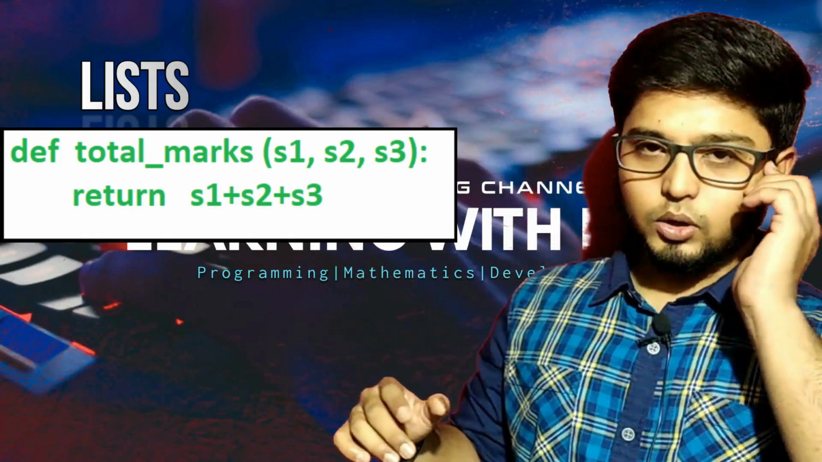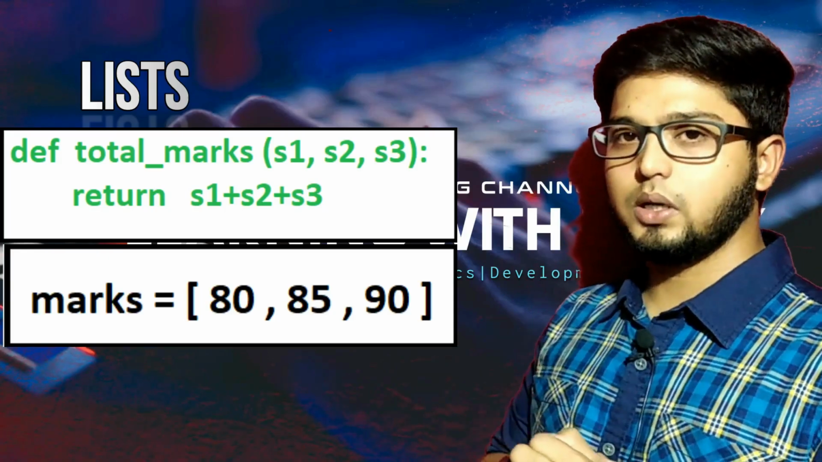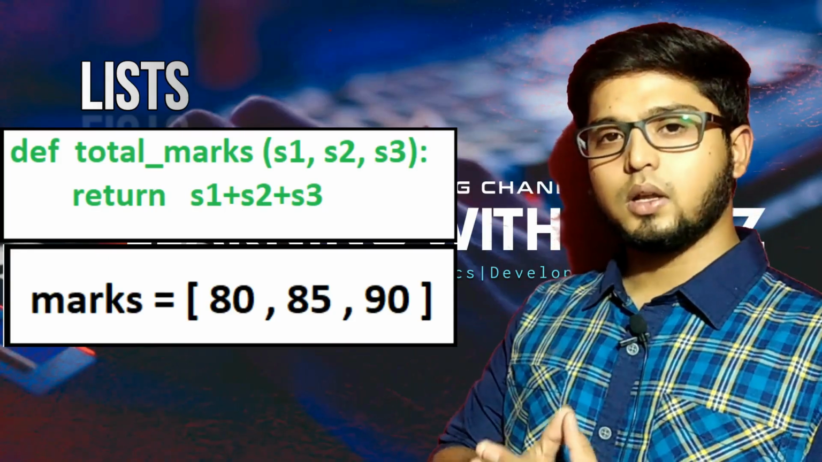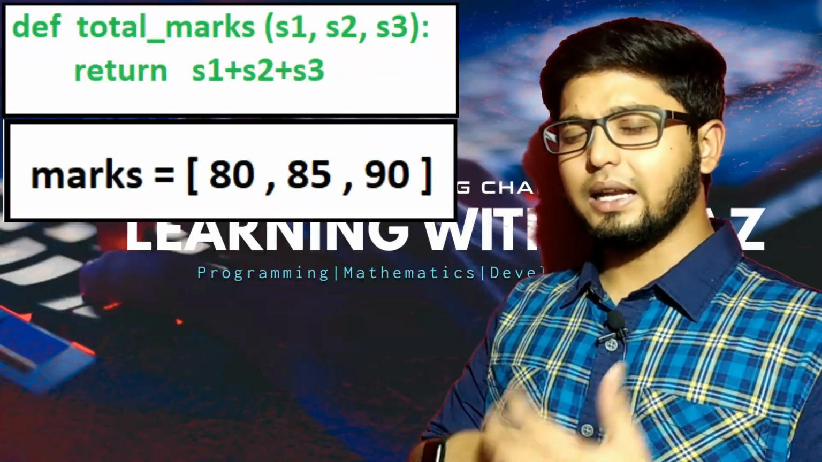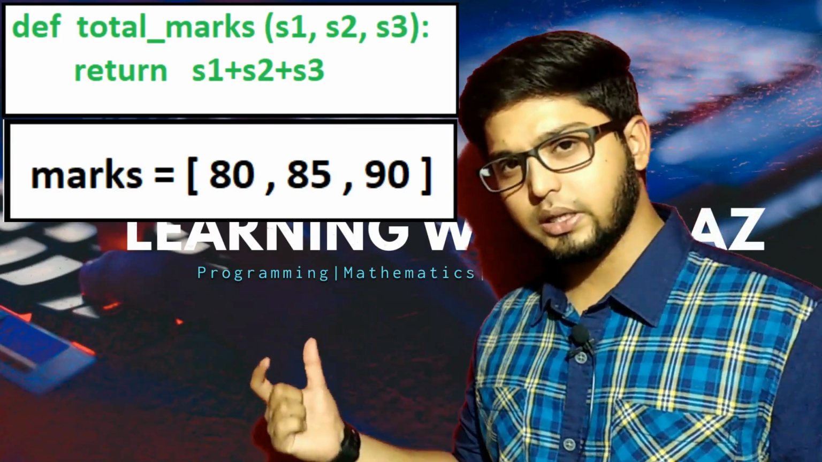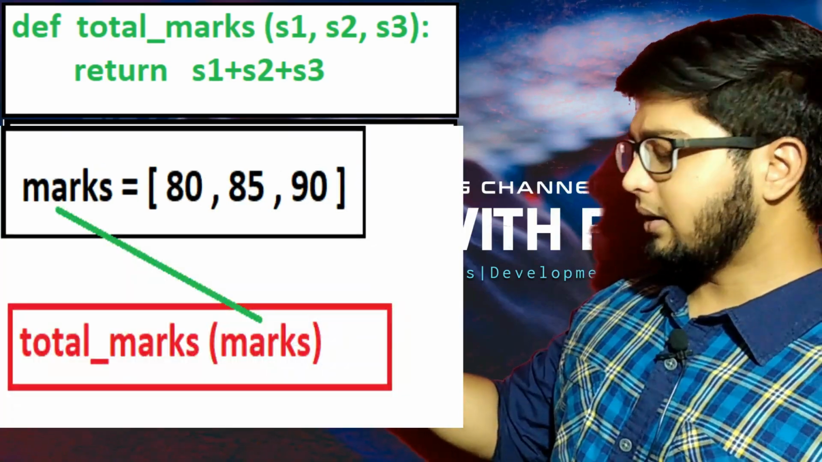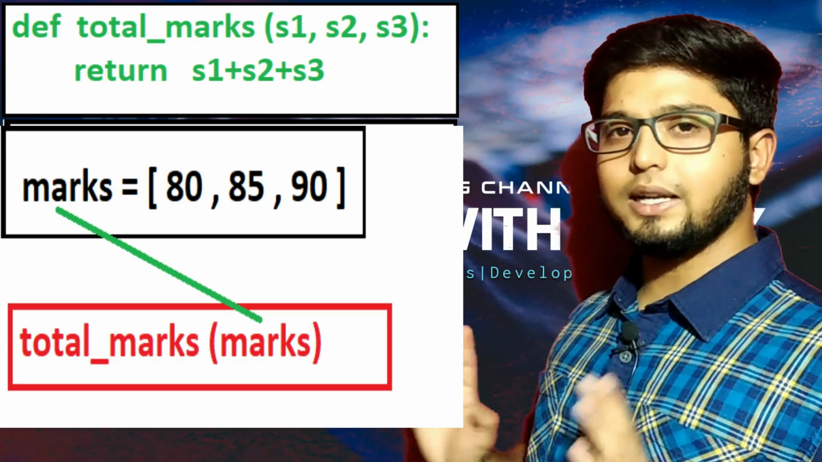So in the next line, what I will do is write marks is equal to a list: 80, 85, 90. I got 3 subject marks. Now I want the sum of this. I know I can find it manually, but doing it dynamically will be helpful for me. So I will write the function name, total_marks, open the bracket, pass that list into the function and close it. But if you do this, you will get an error.